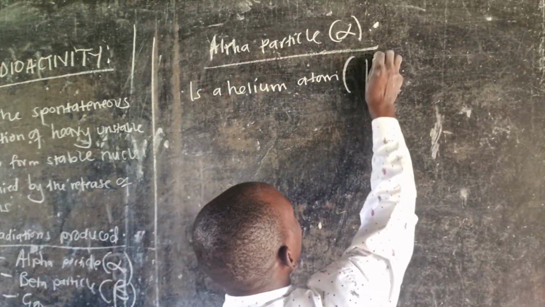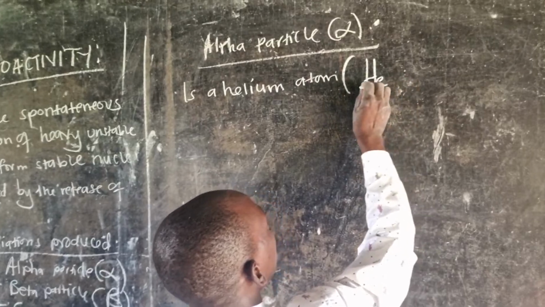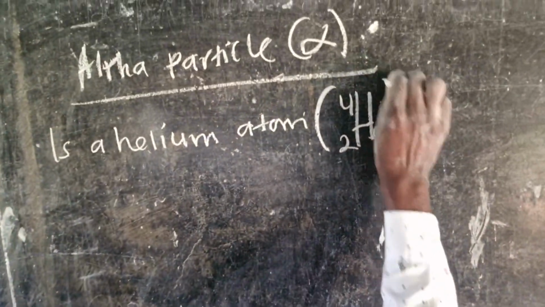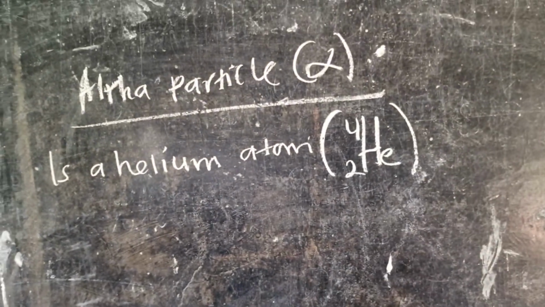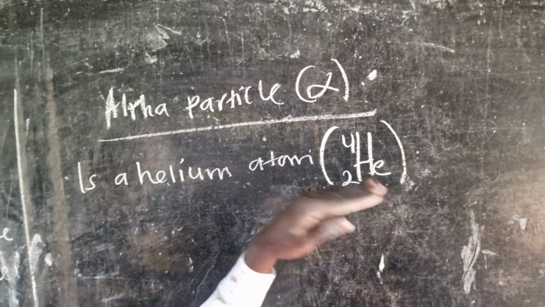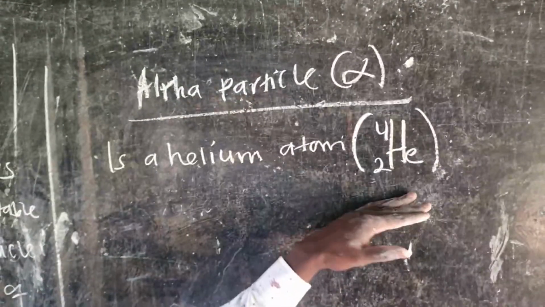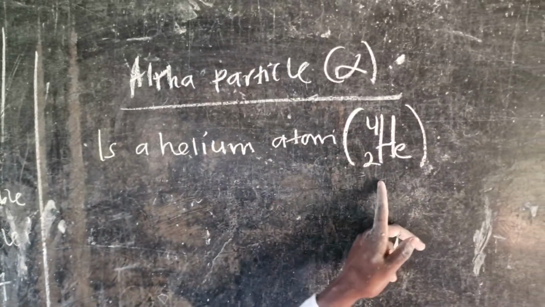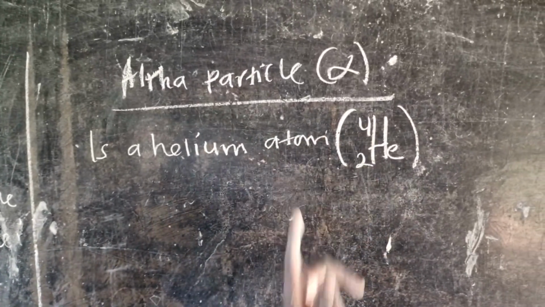In bracket, we can write helium like that, mass number 4 and atomic number 2. So, whenever they talk of an alpha particle, this shouldn't skip your head. Just know that an alpha particle means a helium atom of atomic number 2 and mass number 4.